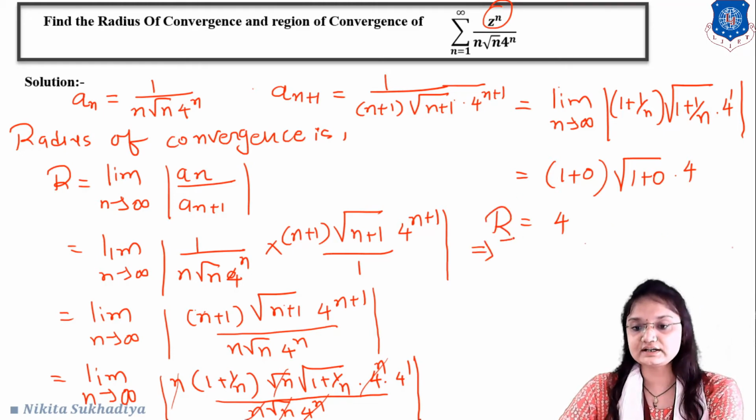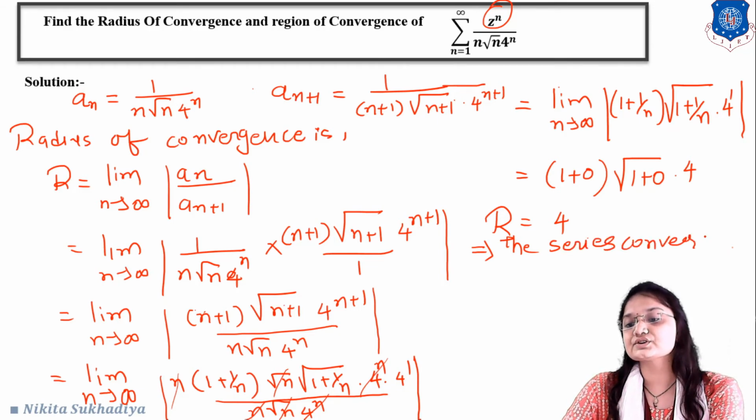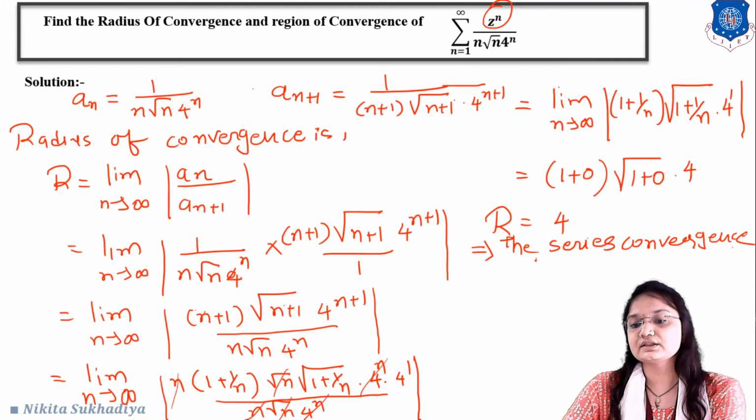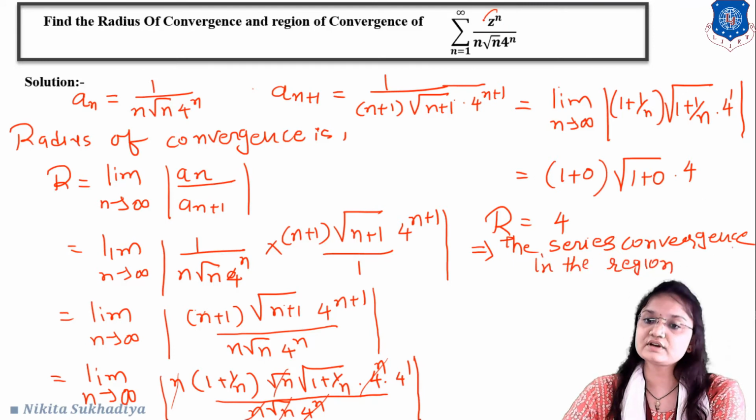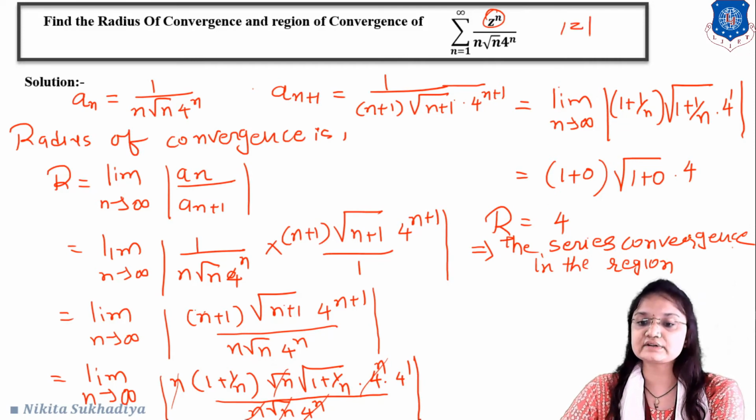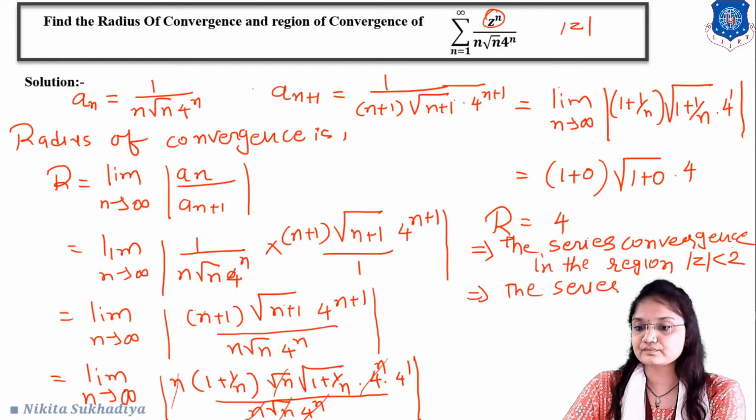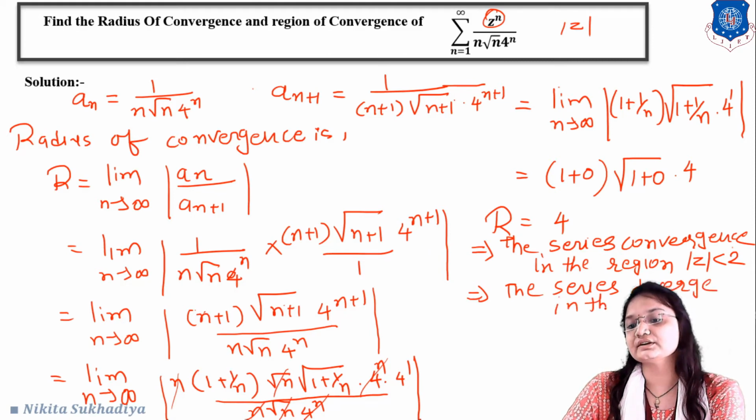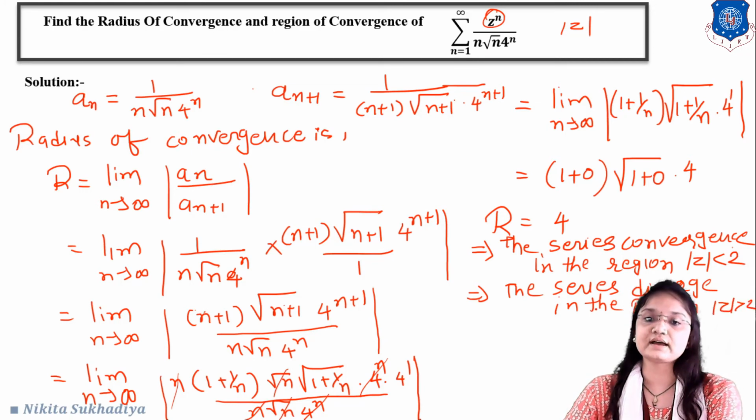So the radius of convergence R is equal to 4. So we can say that the series converges in the region, a circle which is in the form of modulus of z. So the series converges in the region modulus of z less than 2, and the series diverges in the region modulus of z greater than 2.